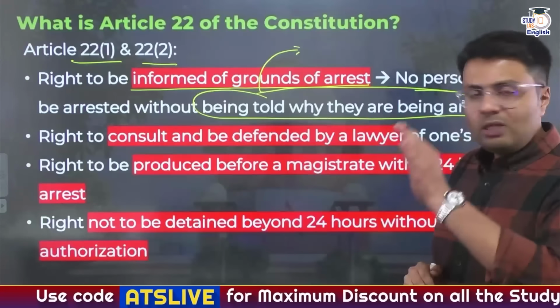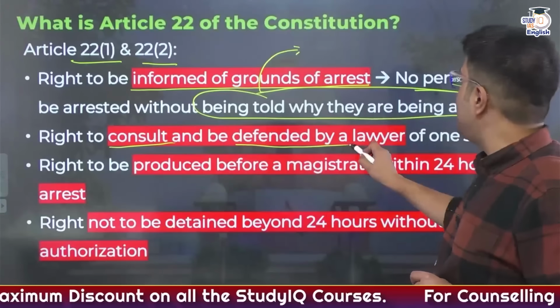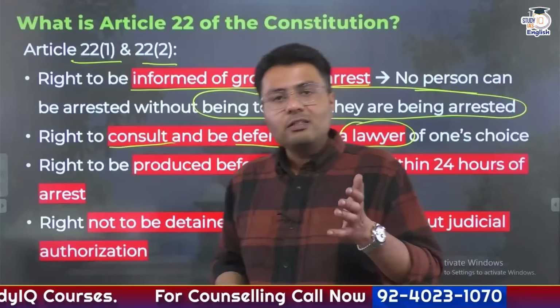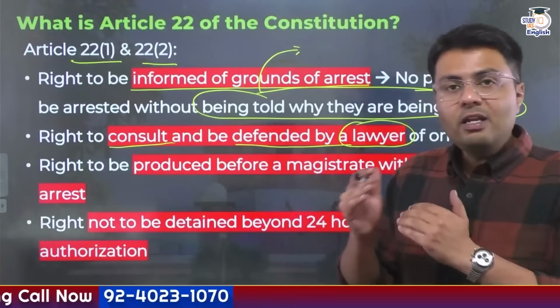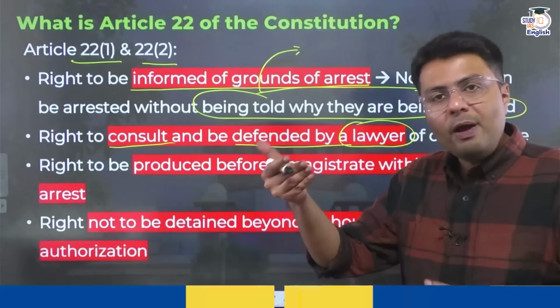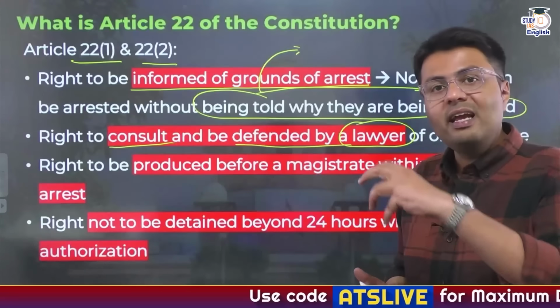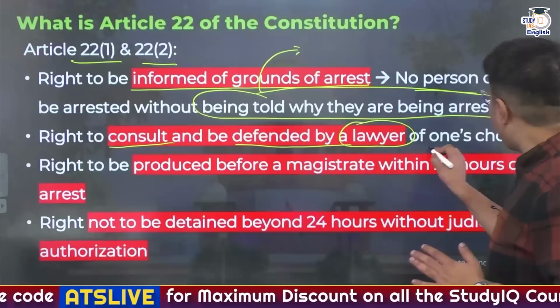So this was the first reason why this right has been provided to any person in India. Now the second right that it gives is the right to be consulted and be defended by a lawyer of one's choice. So it means that if you're arrested under any criminal law in India, then you have the right to judicial recourse. And how would you ensure judicial recourse? By first of all consulting with a lawyer, hiring the lawyer so that they can get you the necessary hearing in the court.